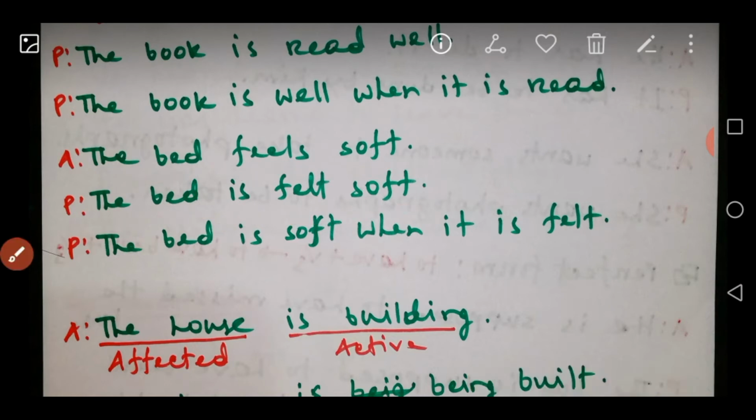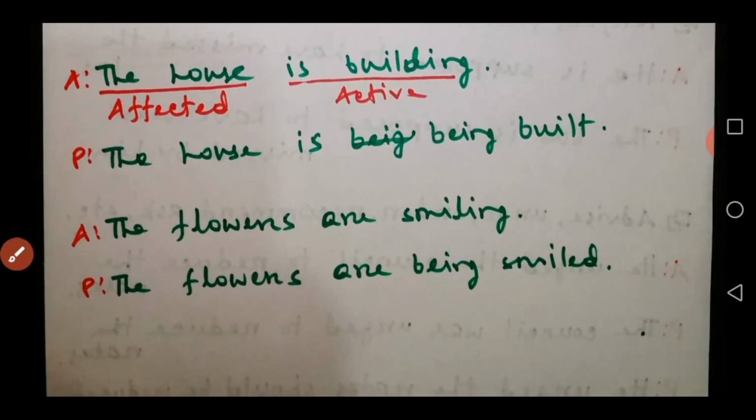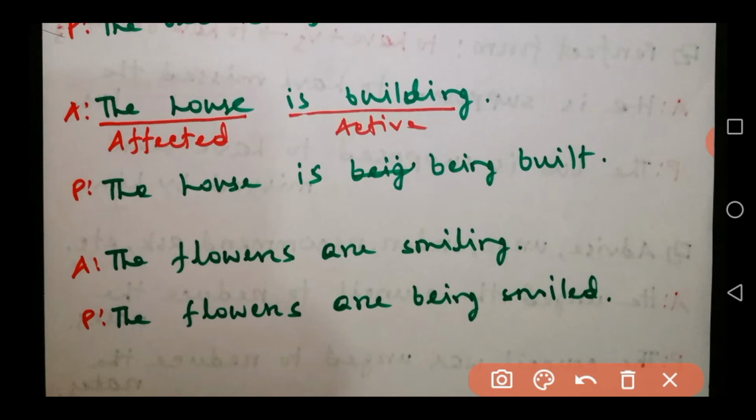Okay, so you will get another kind of middle voice sentence like this: the house is building, where you will get a continuous form. Okay, is building. Again, is building refers to active voice, but we see the subject of the sentence is house, which is affected. Okay, so in that case, this is a sentence of middle voice.